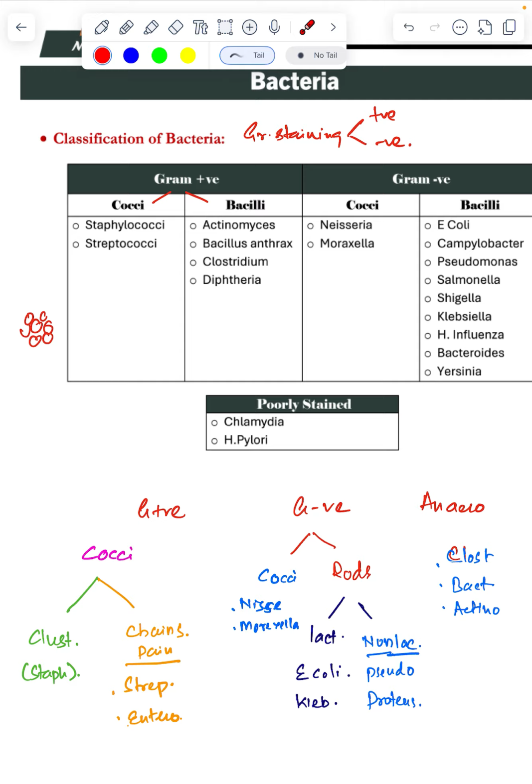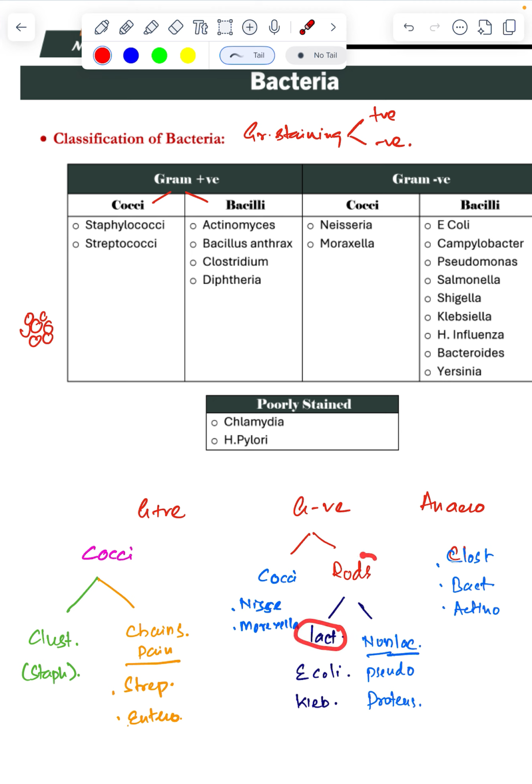Bacilli means they are rods. Now they are lactose fermenting and non-lactose fermenting. This is important. Commonly asked is E. coli. We know all these names, but where are we to place them?